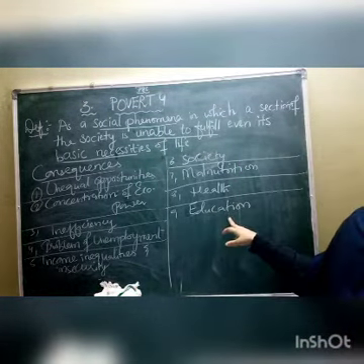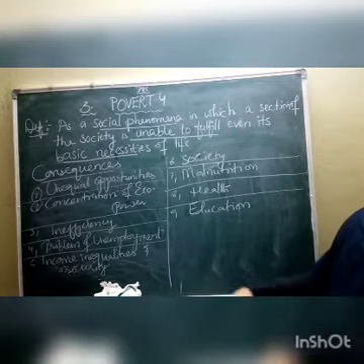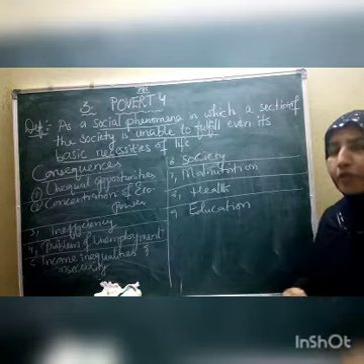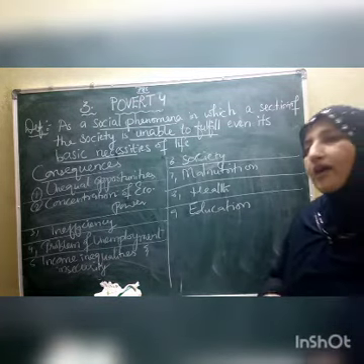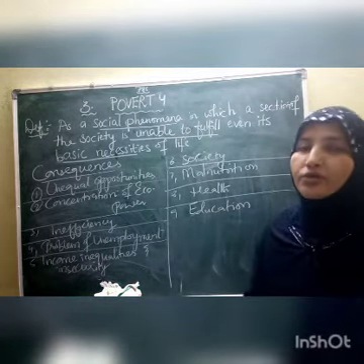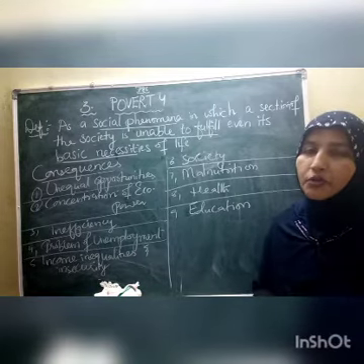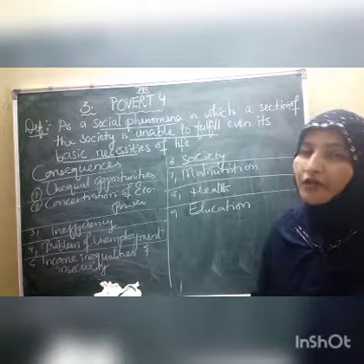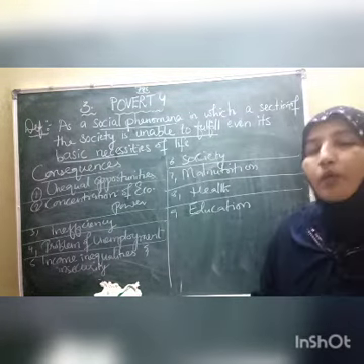The last one, children, is education. Here we can find that education is largely affected by poverty. I already explained that a child of a poor family very rarely attends school, that too government schools, and those attending are very few, and not for a long period of time. Why?